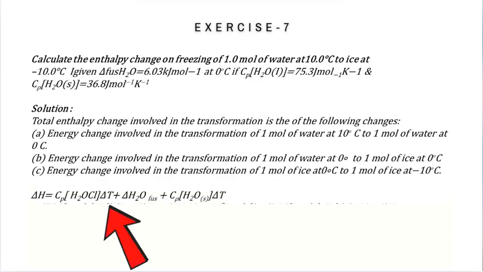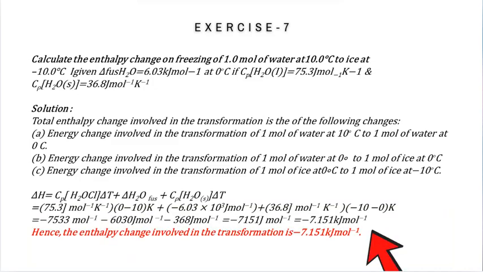Therefore, delta H equal to Cp of water times delta T plus delta fusion H of water plus Cp of ice multiplied by delta T, which is equal to minus 753 joules per mole minus 6,030 joules per mole minus 368 joules per mole, which is equal to minus 7.151 kilojoules per mole.